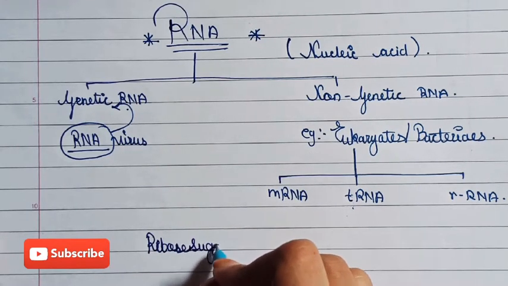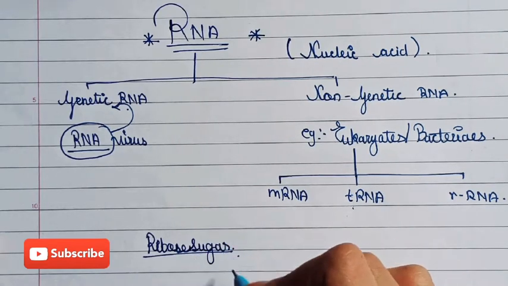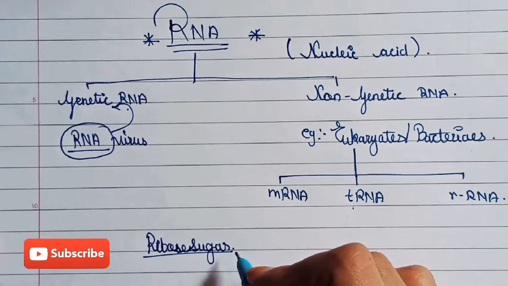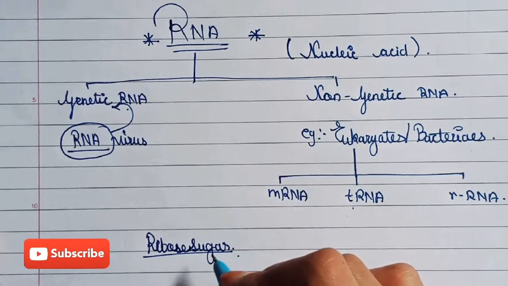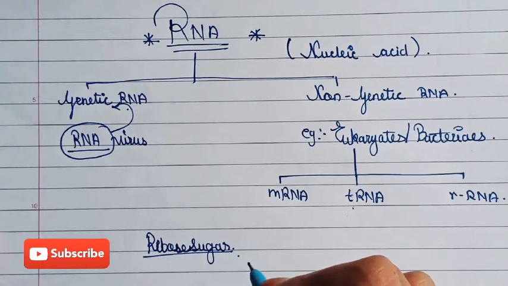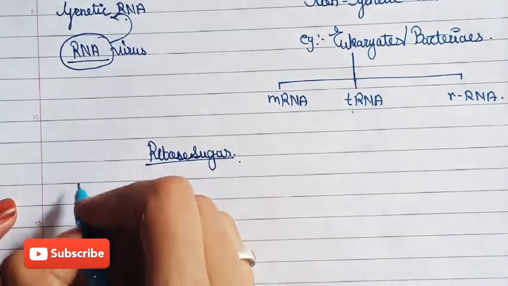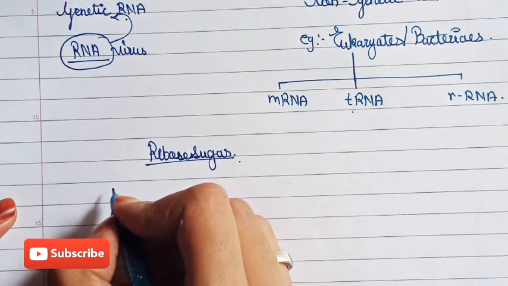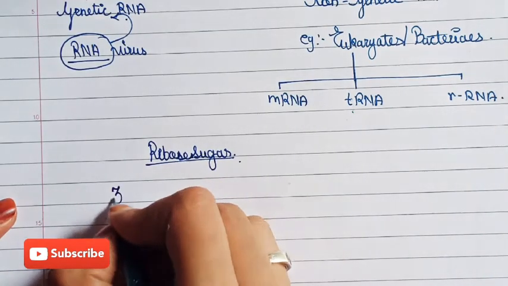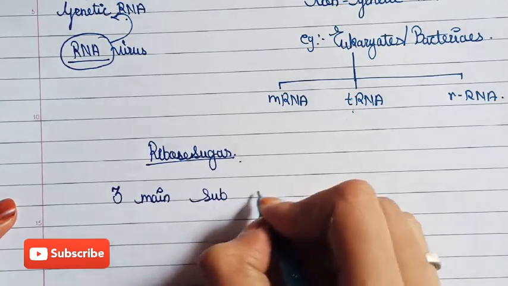In case of RNA, the pentose sugar is ribose sugar. We are going to see the structure of ribose sugar, but before that we have to see that RNA also has three main subcomponents.